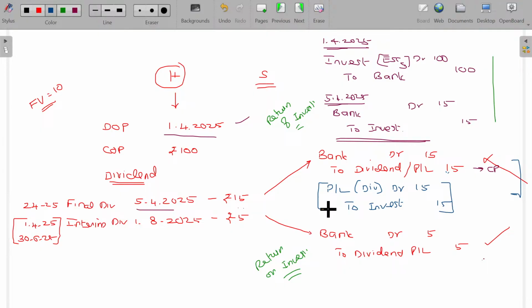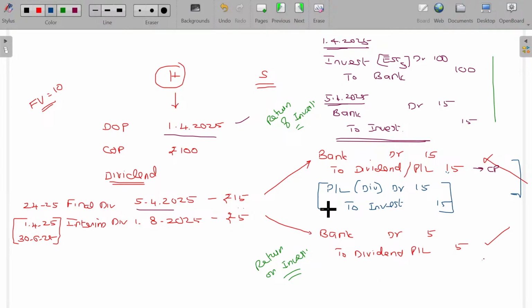That's correct because it's a return on investment. But if there is accumulated profit before you acquire, and from there any dividend is given, that dividend should be subtracted from the investment. Rather than subtracting from the investment, it is credited to the P&L account. It's an error. So naturally, you have to rectify that error by crediting the investment and debiting the P&L account. So you have to remove the wrong credit in the P&L account and adjust in the investment account also. Clear? Hope you'll now be able to understand.